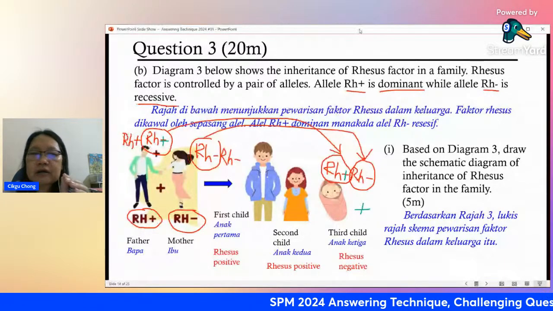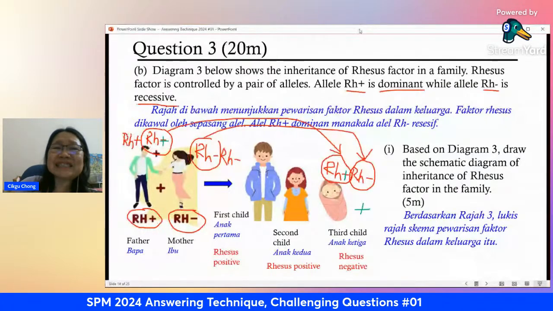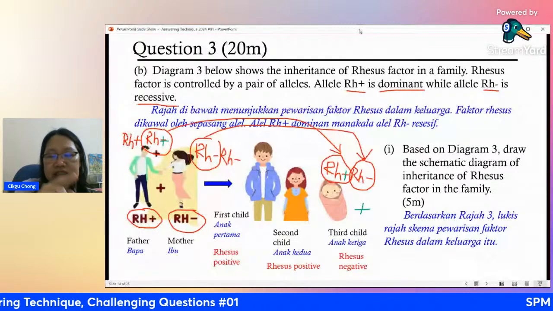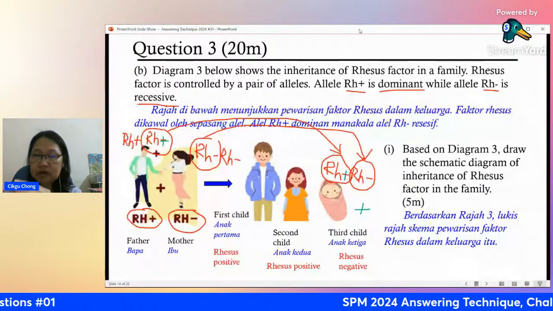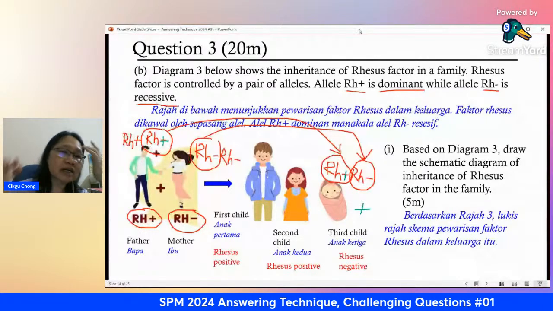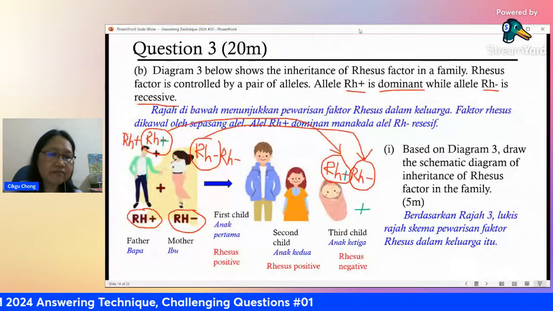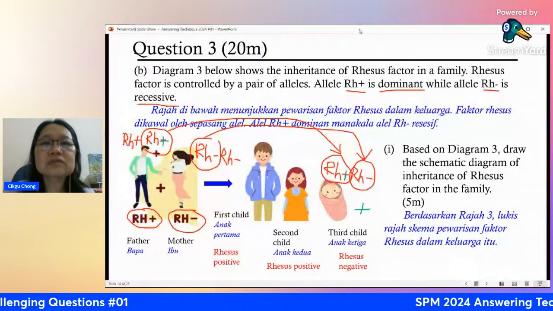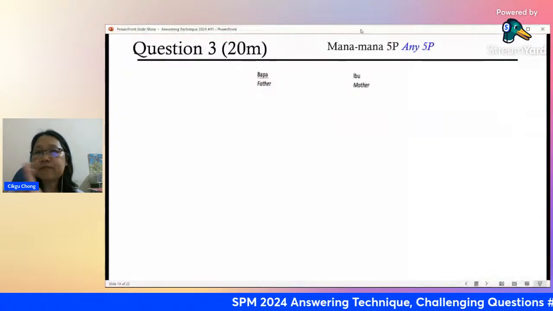Carrier means it has, I wouldn't say it carries the disease. It's not carrying the disease, but it has one recessive allele. Yeah, that's why the baby can have negative, because one of it came from the father, the negative came from the father. The other one sure from the mother, because the mother is negative. If negative, sure negative. Okay, you can analyze the situation. Now, how to draw? Okay, now any 5 points, let me tell you how they give you marks.